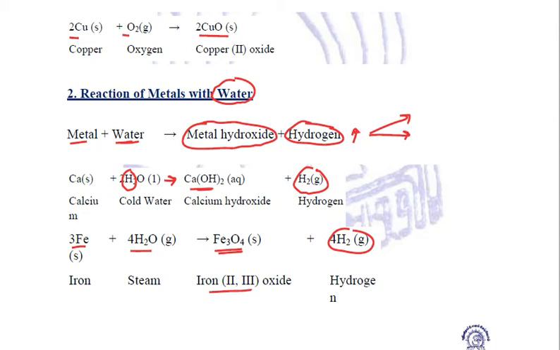Second reaction is the reaction with water. Now when metals react with water, metals can displace hydrogen because they lose electrons, and they reduce hydrogen in water into hydrogen gas. So they will liberate hydrogen gas and they will form metal hydroxides. When we talk about the reaction of non-metals with water, non-metals cannot give electrons to hydrogen, and that is why they cannot reduce hydrogen from their ionic form in water into their gaseous form. That is why they do not react with water.